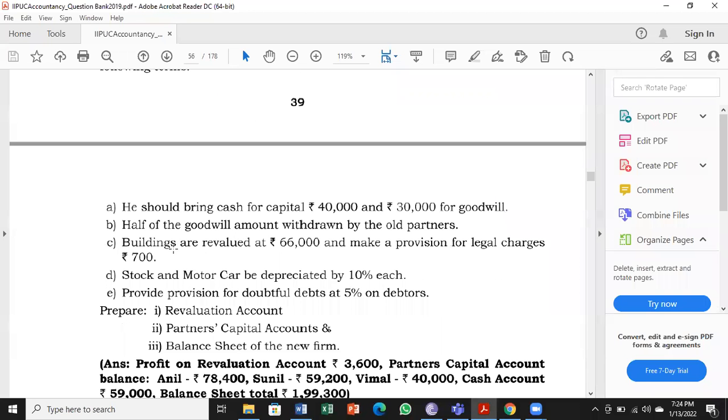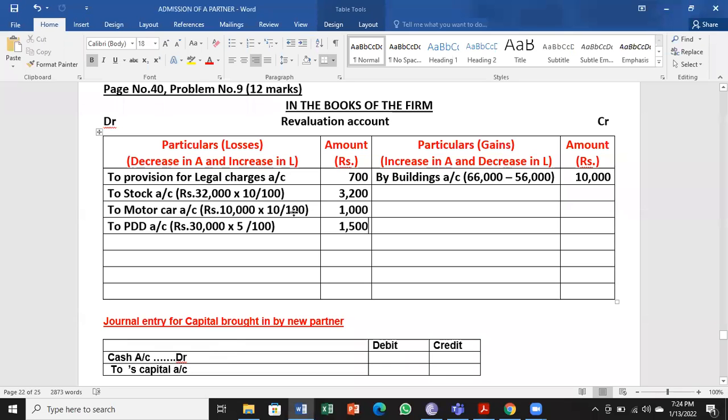So check once again before proceeding further. C adjustment we have taken, D adjustment we have taken, E adjustment we have taken. In C there are two parts, in D there are two parts, and provision for doubtful debts last one. It's totally 5 entries. So please check before you proceed further.